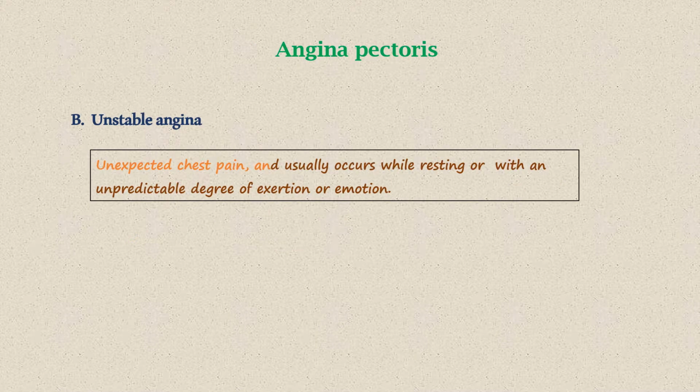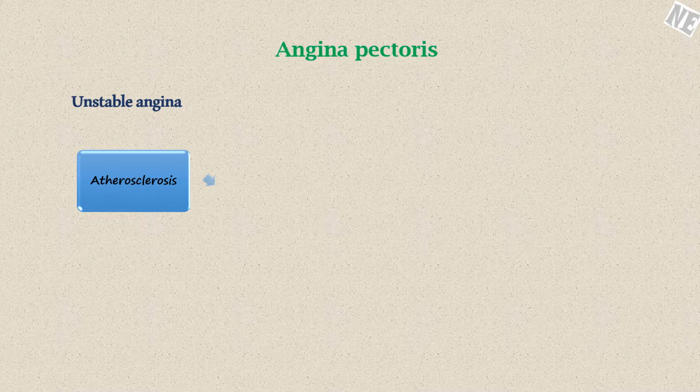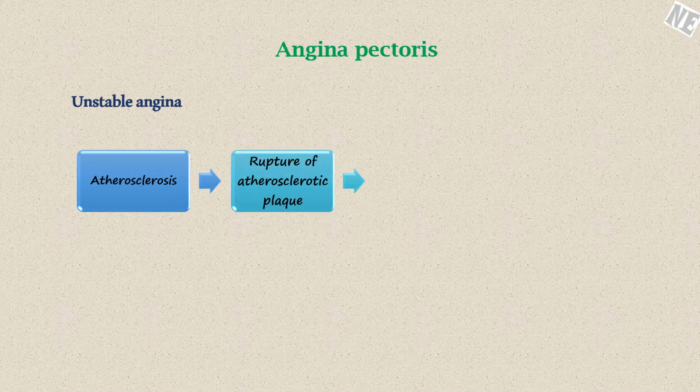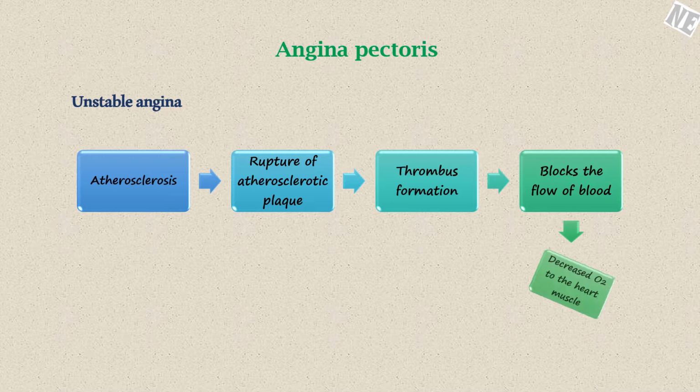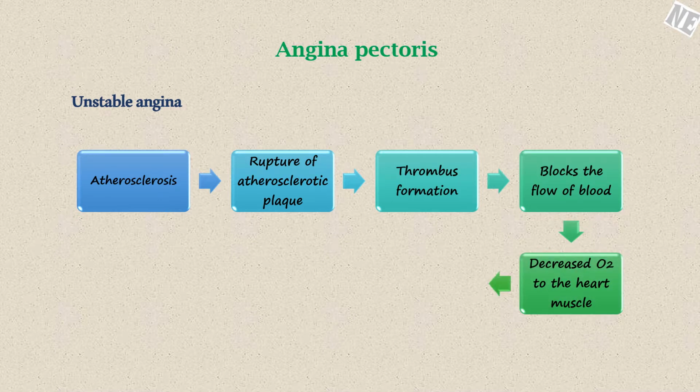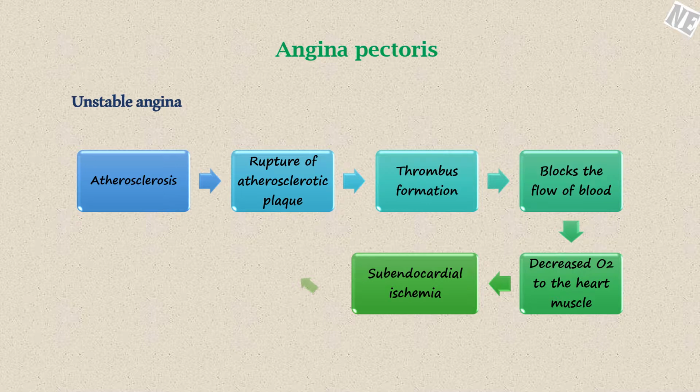Unstable angina. Unstable angina is an unexpected chest pain, usually occurring while resting or with an unpredictable degree of exertion and during stress. Unstable angina is caused by rupture of atherosclerotic plaque. This leads to thrombus formation and this clot occludes the artery. This reduces the flow of blood and the heart cannot get adequate oxygen. This also has subendocardial ischemia and the activation of adenosine and bradykinin and the sensation of pain. Unstable angina should be treated as an emergency because it may lead to myocardial infarction.